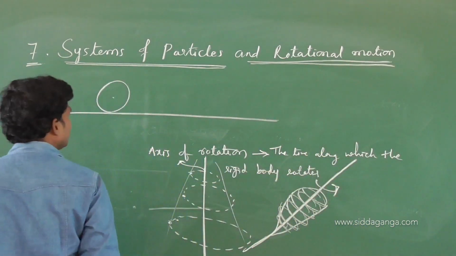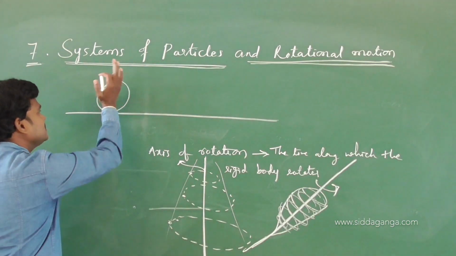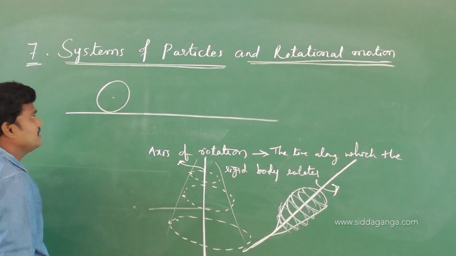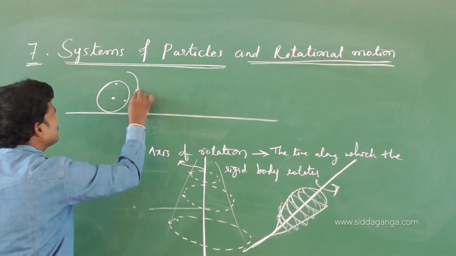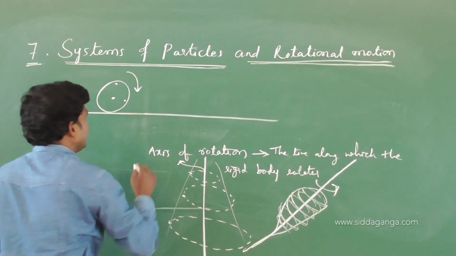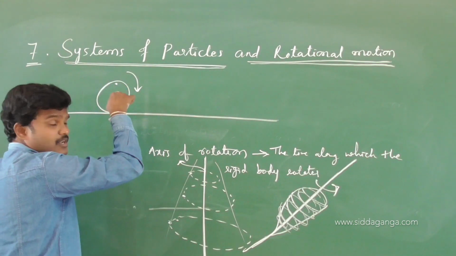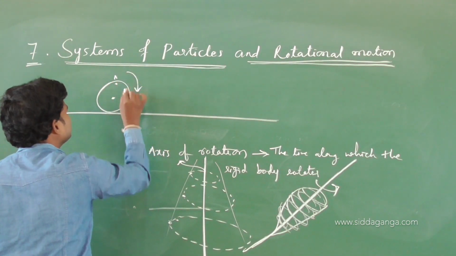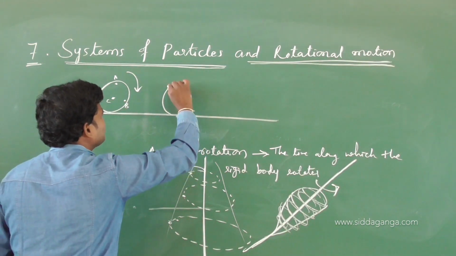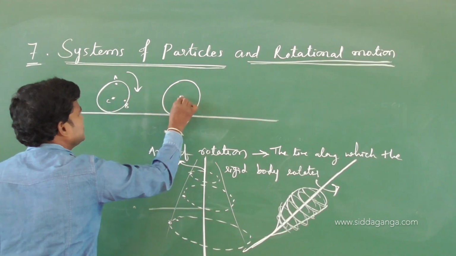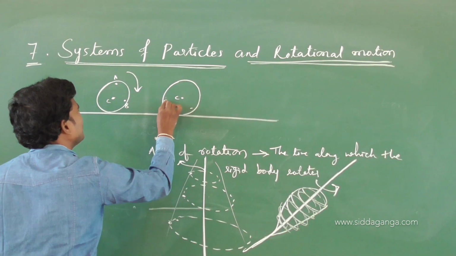See, this is the wheel rolling on a horizontal surface, and this is the rigid body. If I consider any particle here, and see once it rotates about this axis, this axis is called the axis of rotation for this system. If this particle is named A, something B, something C, then in the next position, C remains the same. Maybe A comes here and B comes somewhere.